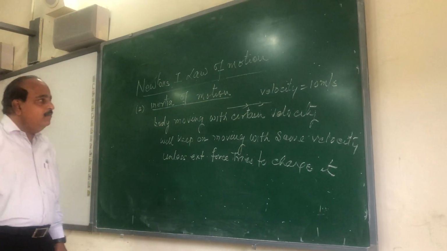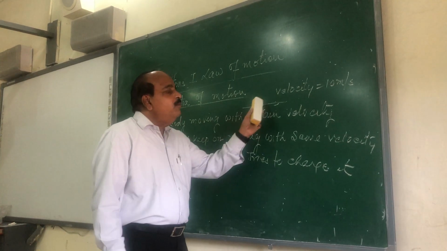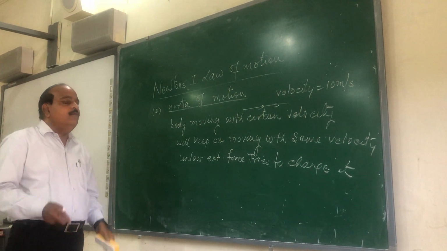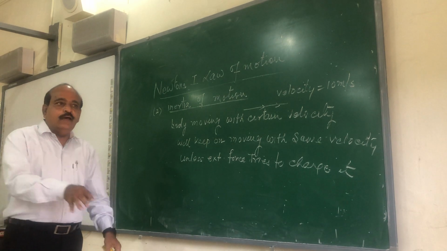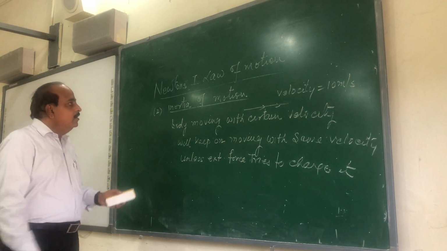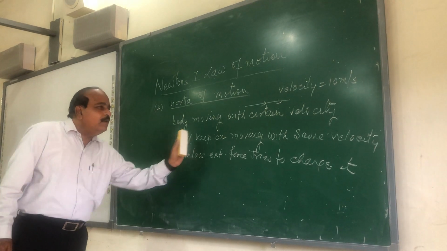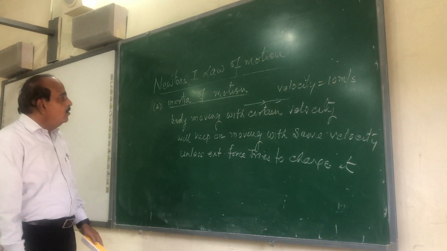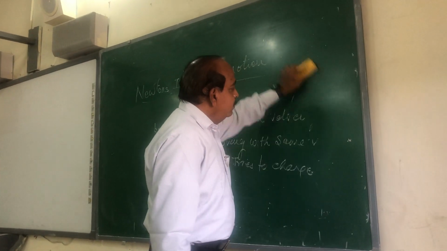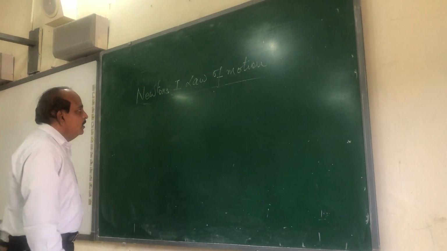So if no external force is being applied, a body moving with a certain velocity will keep on moving with the same velocity forever. Many external forces are there which stop the motion. For example, when we apply the brake to a car, the car stops. A moving ball stops because of the frictional force between the ball and the ground. If there would have been no force of friction, if there would have been no brakes, the car would keep on traveling with the same velocity forever. This law is called the law of inertia of motion. It means a body keeps on moving with the same velocity until or unless a certain external force is applied.